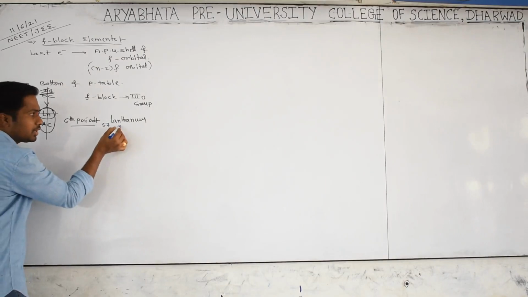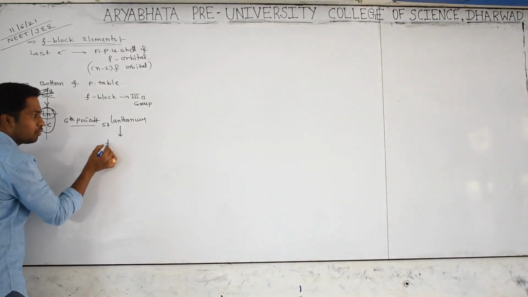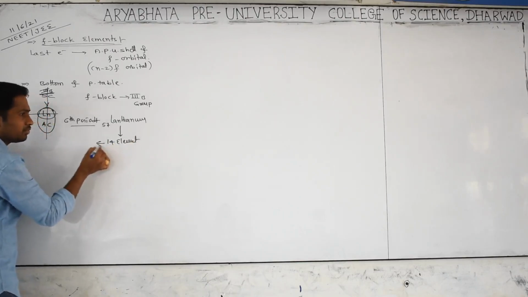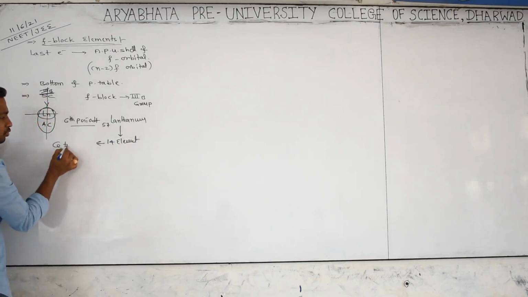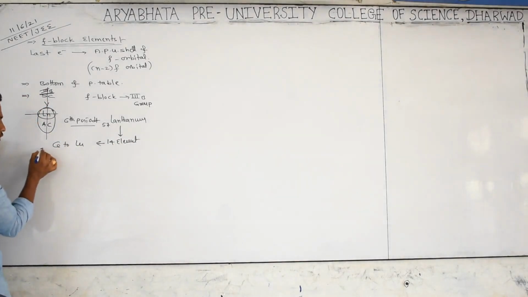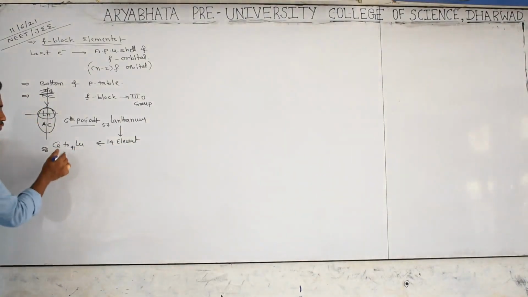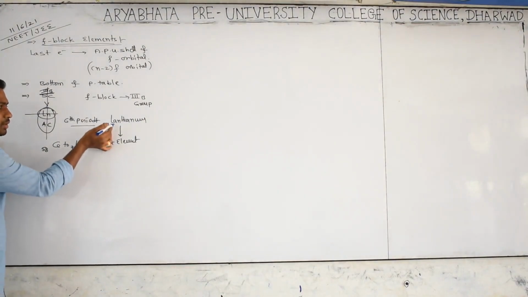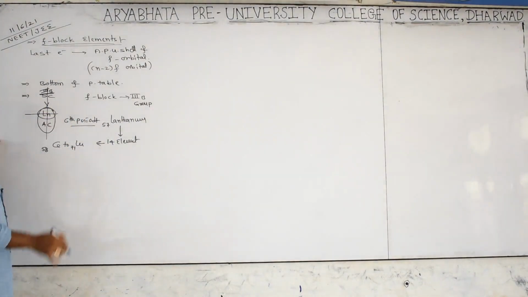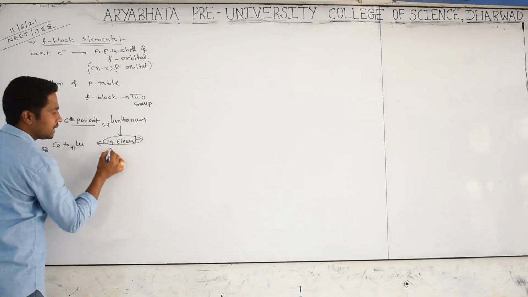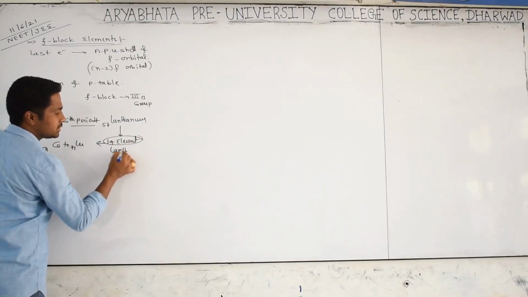After lanthanum we have 14 elements. From where to where? From cerium to lutetium, so atomic number 58 to 71. These 14 elements have similar properties like lanthanum. That's why they are called lanthanoids.